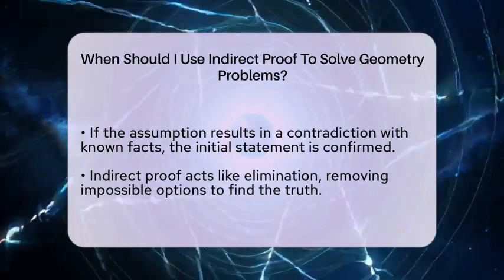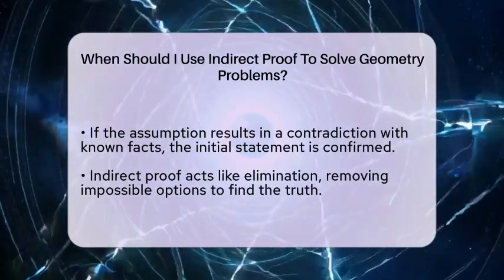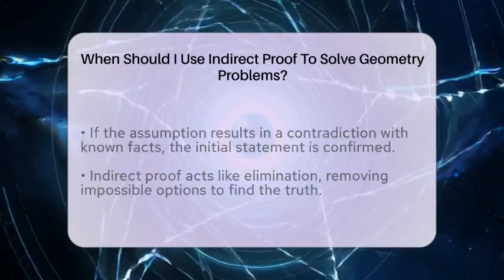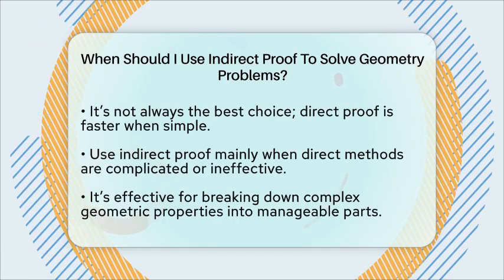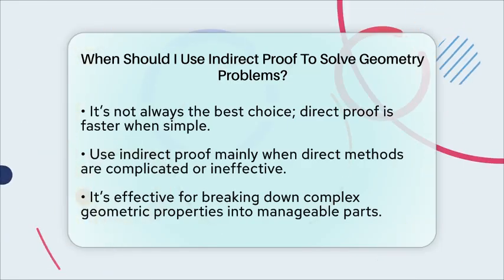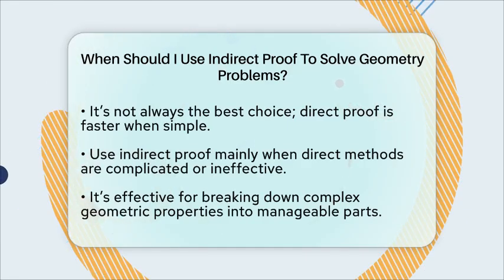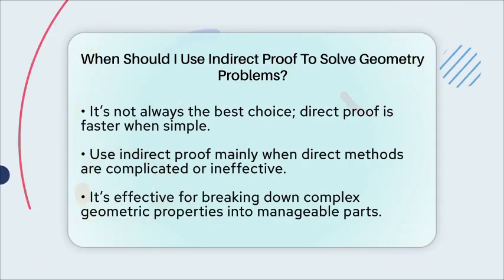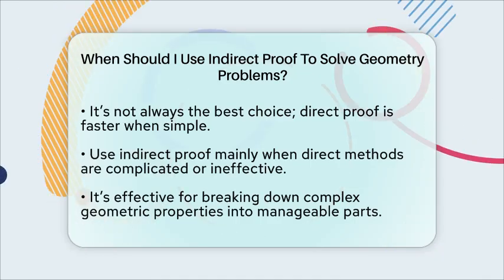In geometry, indirect proof works best when the statement is complicated or when direct methods don't give clear results. It's especially useful when properties of shapes or angles are involved, and proving them directly seems tricky. When you assume the opposite and find a contradiction, you've effectively broken down a complex problem into manageable parts.